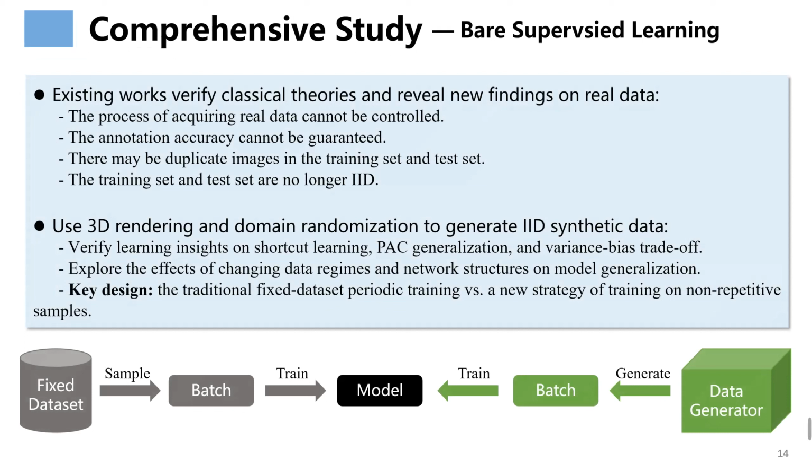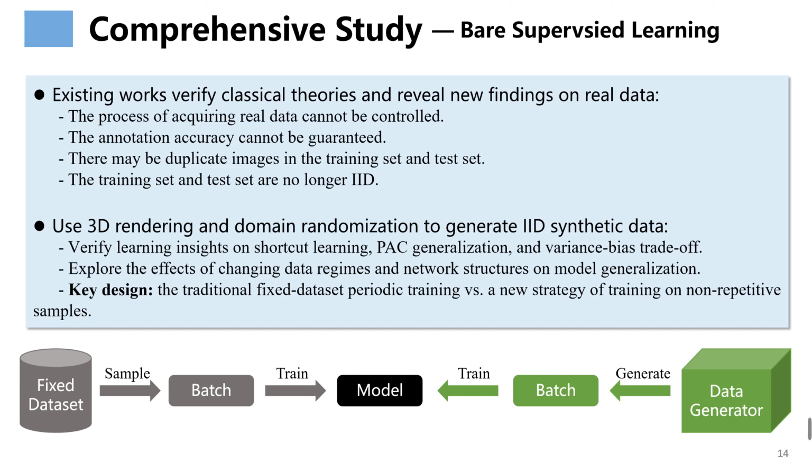However, the process of acquiring real data cannot be controlled, the annotation accuracy cannot be guaranteed, and there may be duplicate images in the training set and test set, which leads to the fact that the training set and test set are no longer independent and identically distributed, IID. In this paper, 3D rendering and domain randomization are used to generate synthetic data, whose training set and test set are strictly IID under this ideal experimental condition.